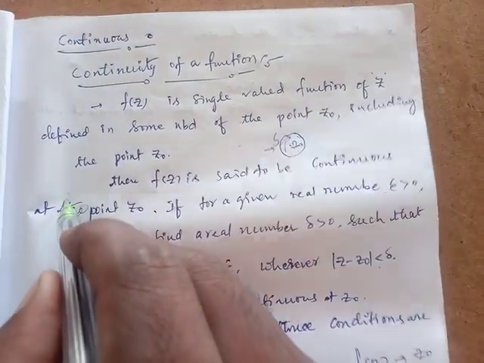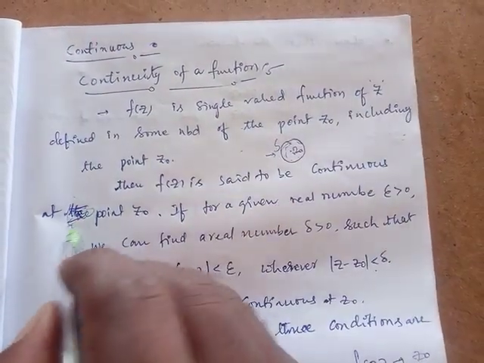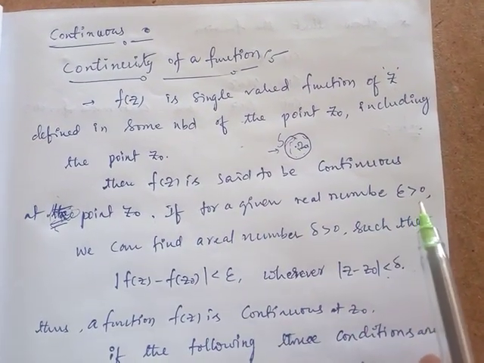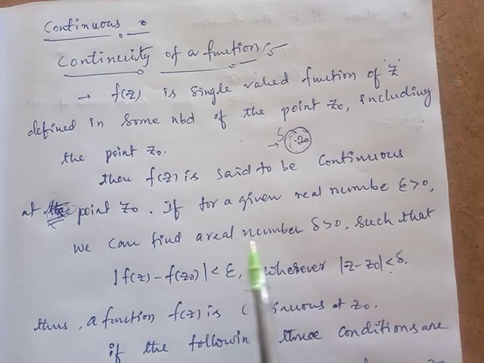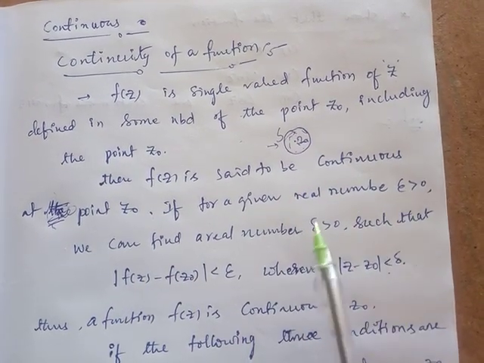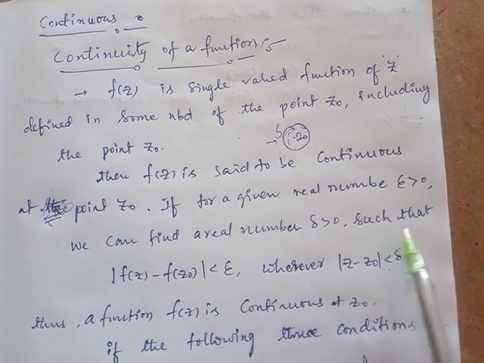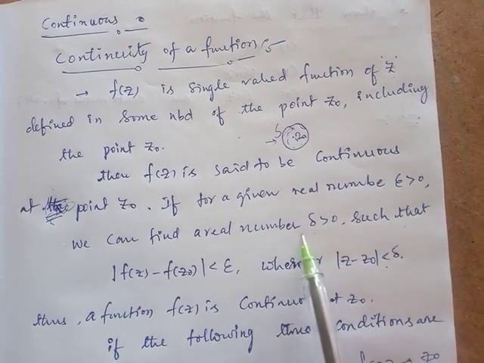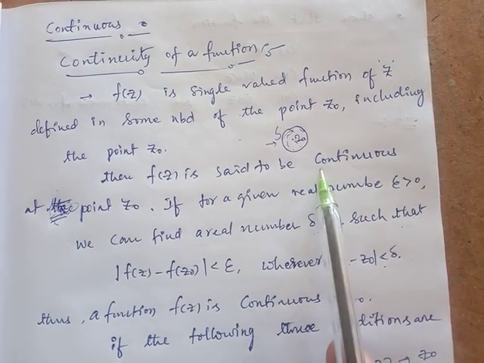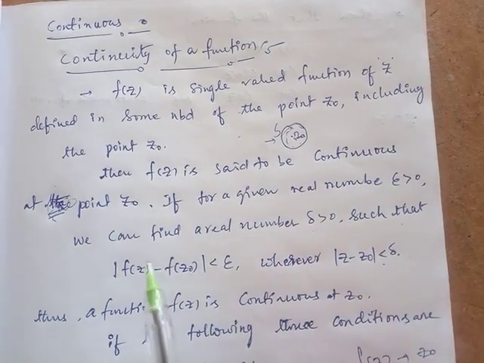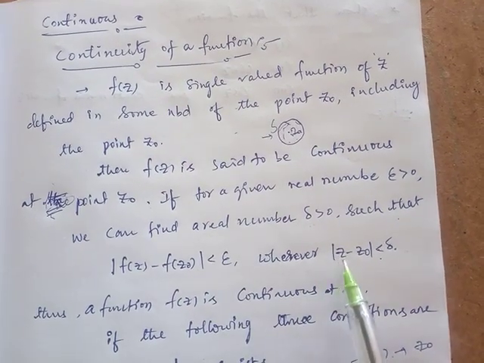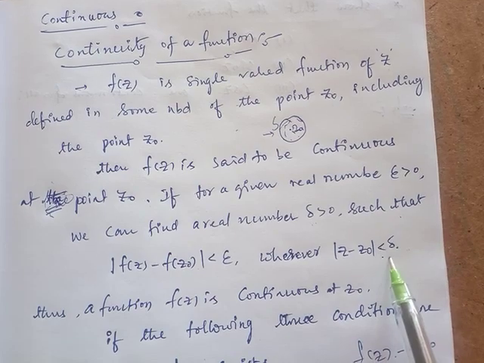f of z is said to be continuous at the point z0 if for a given real number epsilon greater than 0, we can find a real number delta greater than 0, which always exists for a given epsilon greater than 0, such that mod f of z minus f of z naught is less than epsilon wherever mod z minus z naught is less than delta.